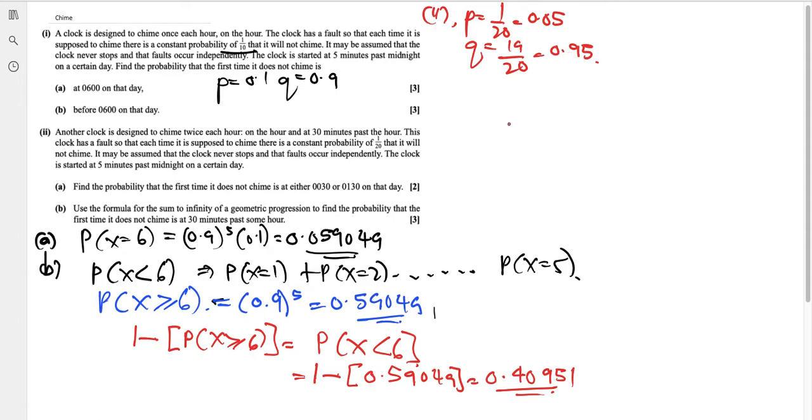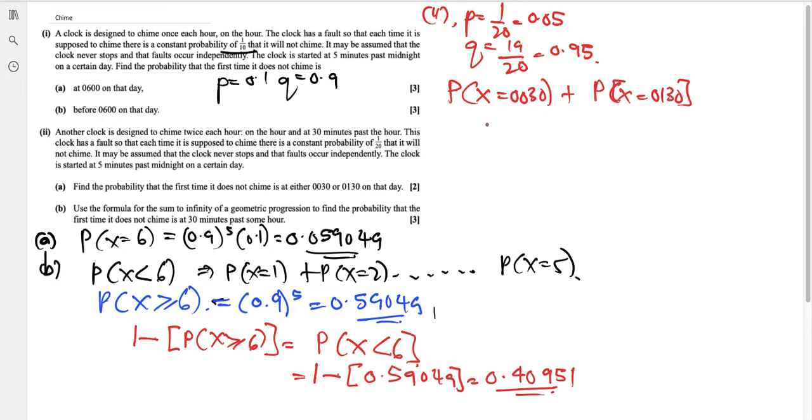Okay, so first question: find the probability that the first time it does not chime is either at 12:30 or at 1:30 in the morning. So 12:30, just 30 minutes past midnight, or 1:30. So P(X=1) plus P(X=3). These are the two things that I have to find.